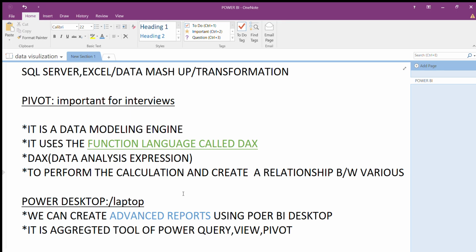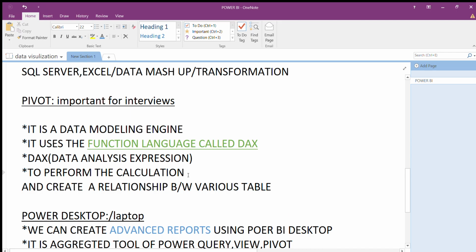What is the function language? What is the function used in the data modeling engine? That is called DAX, guys. This is very important for the interview. DAX means Data Analysis Expressions. What is the importance of DAX in Pivot? To perform calculations. It performs some calculations, so that's why it's used.